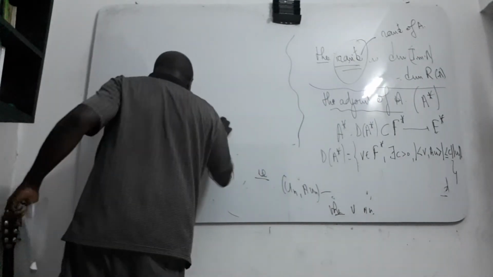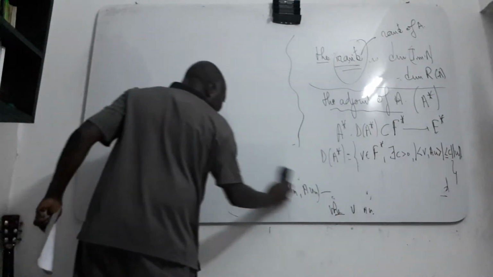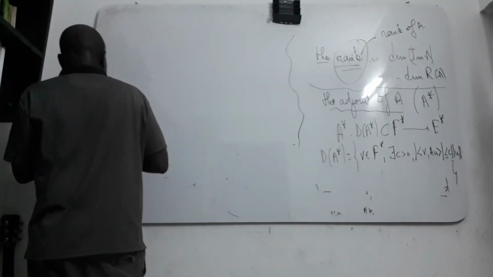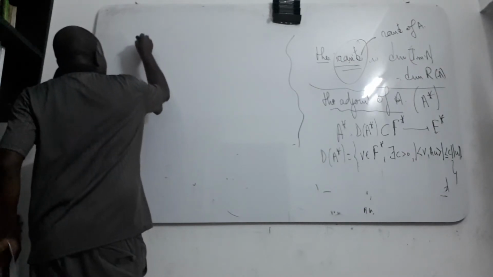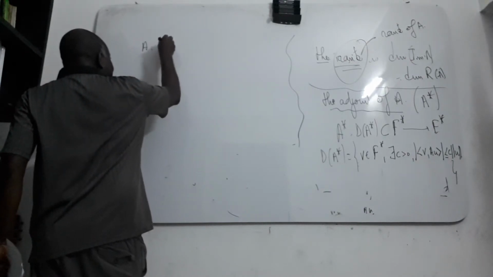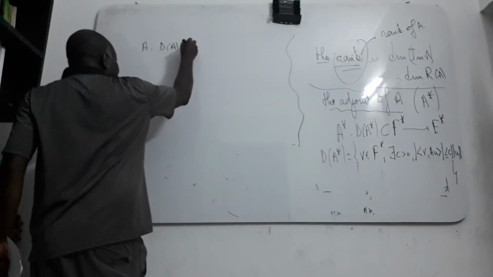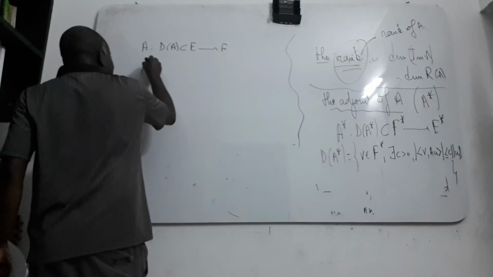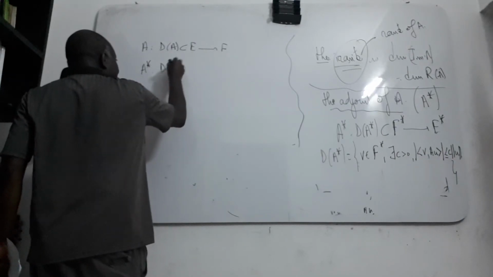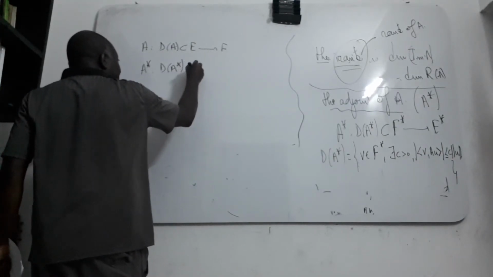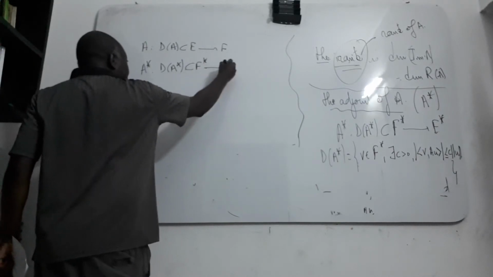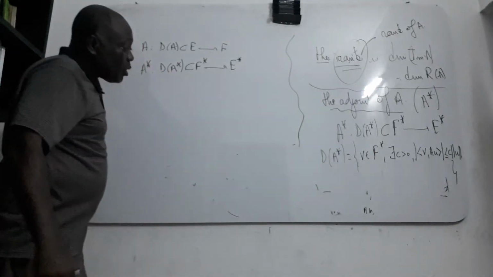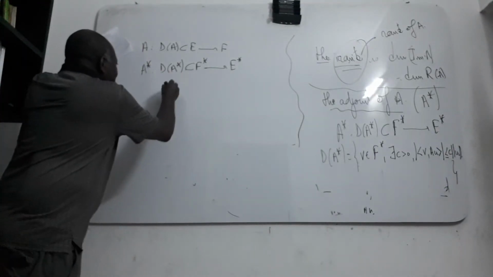Keep in mind that if A goes from E into F, then A star goes from the dual of F into the dual of E. How do we define this now?